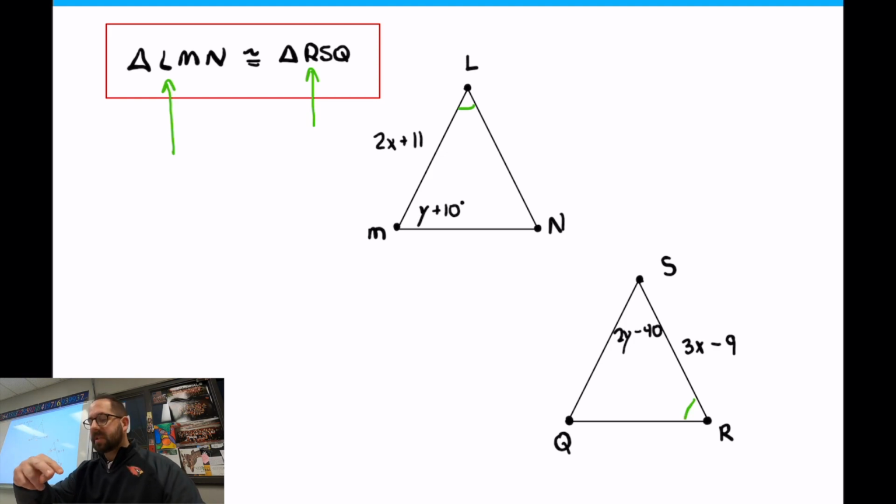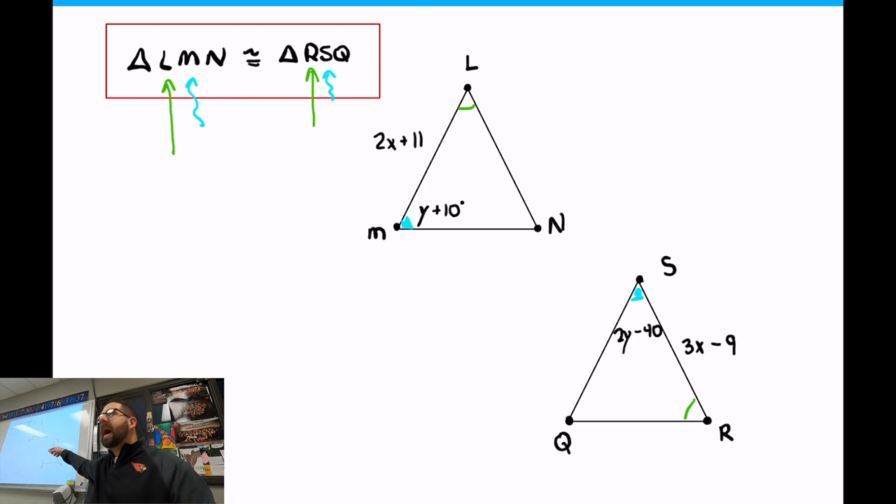And then what's the second letter? Well, and I'll try to color code this again. The second letter is M, and the second letter over here is S. So M, this angle here, is the same as angle S up here. They're the same angle because they're found in the second letter position.